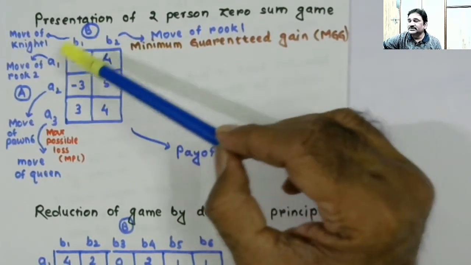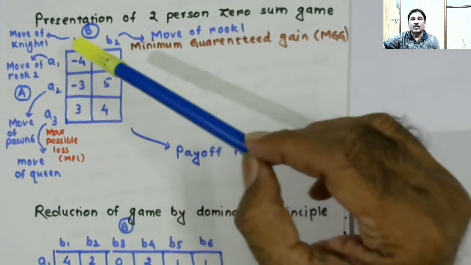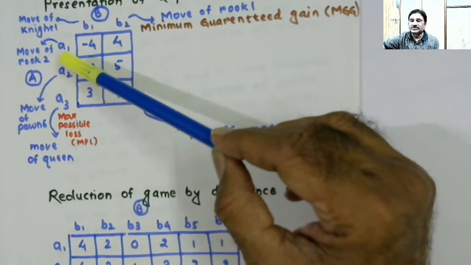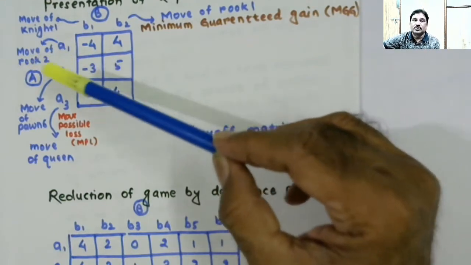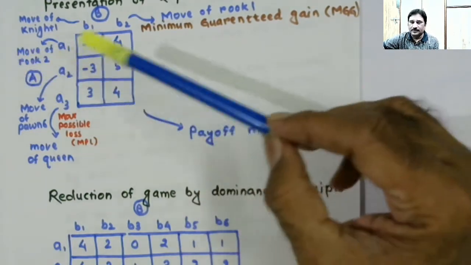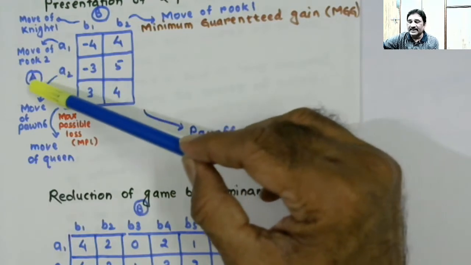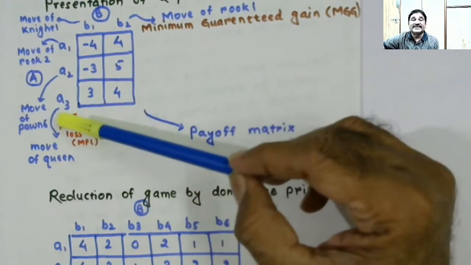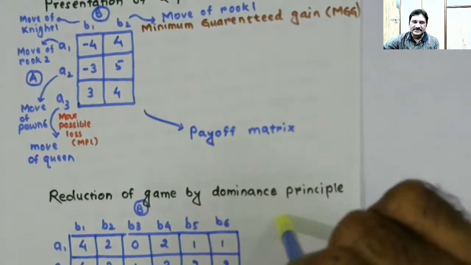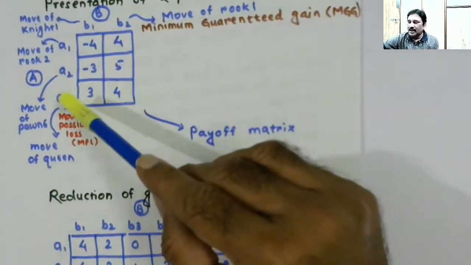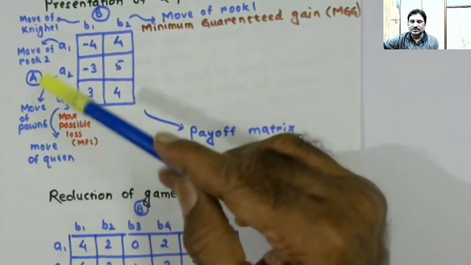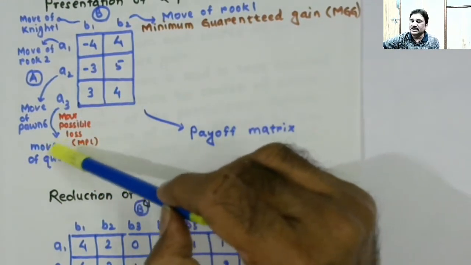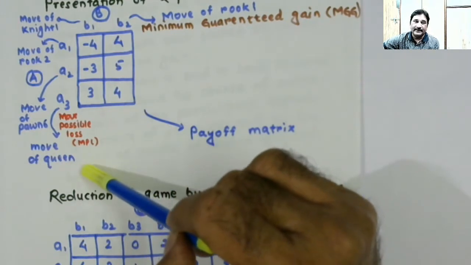What are those? One is some specific move of rook 2. That is one course of action. Another course of action available to player A is some specific move of pawn 6. And the third course of action, just to give you an example, is some specific move of a queen.